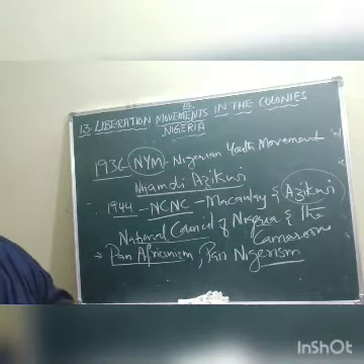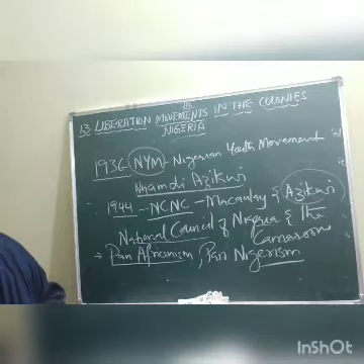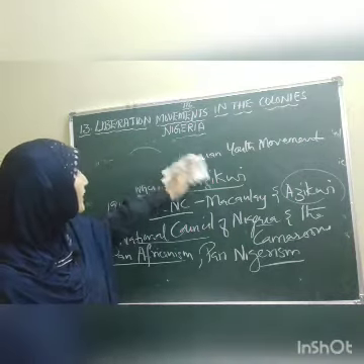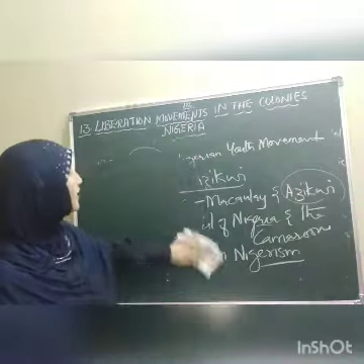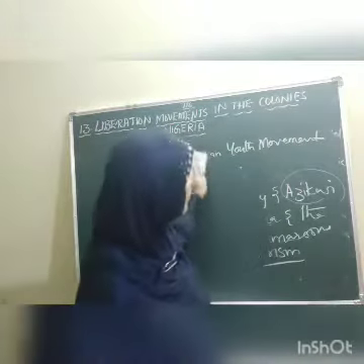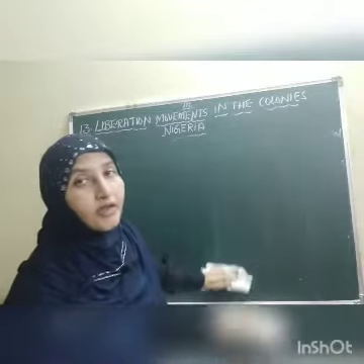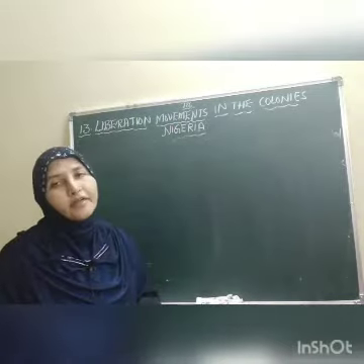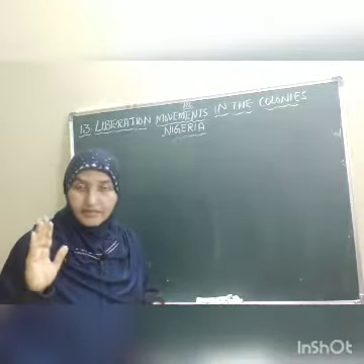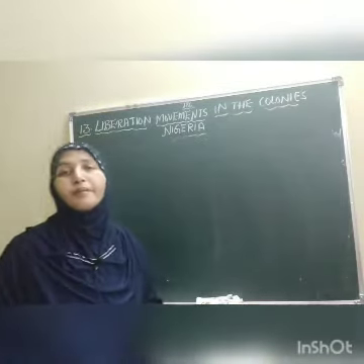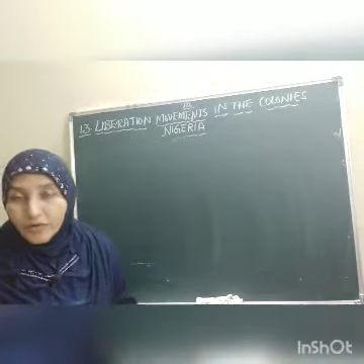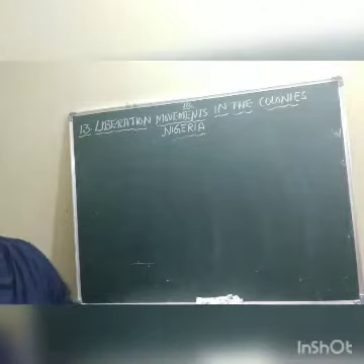Okay, then in this one, children, we find that this movement, Pan-Africanism and Pan-Nigerianism, was very strong in South Nigeria. Now, why was this movement not strong in North Nigeria? What was the reason? The reason you know very well. South Nigeria mostly has a population of educated people. So in South Nigeria, this movement spread very fast compared to North Nigeria, where the people were very backward because of tradition and other things.